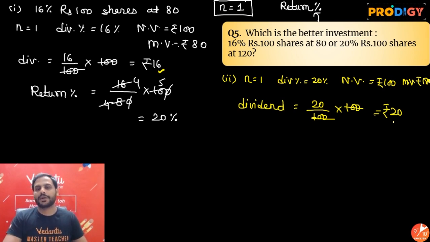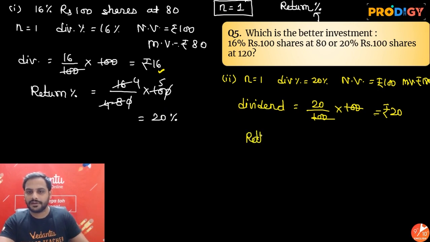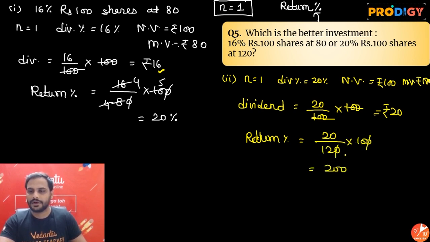We always look at the return percentage compared to the money which I have invested. In the case of the first kind of share, if I invest 100 rupees, I am getting 20 as the return. So how much is the return percentage? Return percentage will be equal to 20 divided by the market value 120, into 100. The 0 and 0 got cancelled, and I can say it is 200 by 12, or 100 by 6, which is equal to 16.6%.